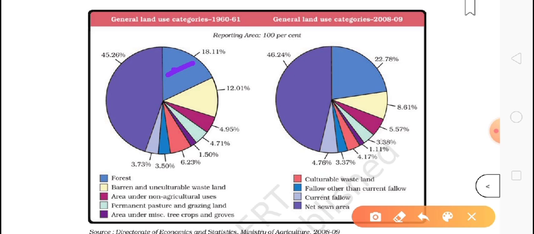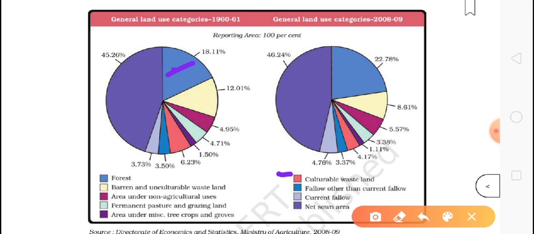Now, as we can see here, the area under miscellaneous tree crops and groves. That time it was 1.5, now 1.11. It became less. Then culturable wasteland, which in villages is mostly where people hold marriages or functions.